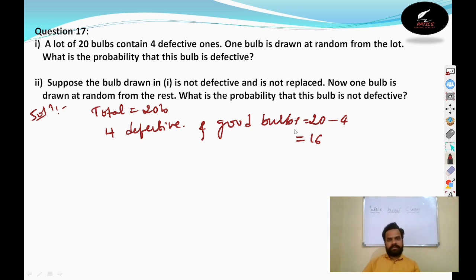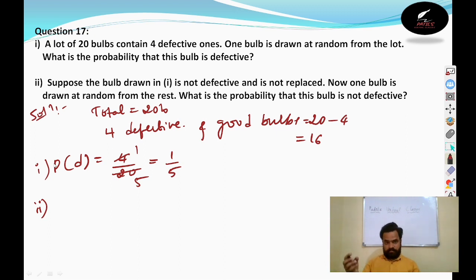What is the probability that the bulb is defective? How many defective are there? 4 defective out of 20. That is 4 by 20, which is 1 by 5. 1 by 5 is the probability of getting the defective one. And in the second case they have given, suppose the bulb drawn is not defective and is not replaced.